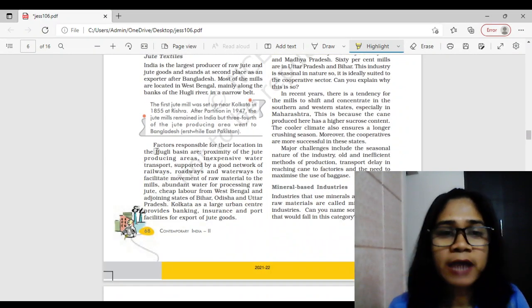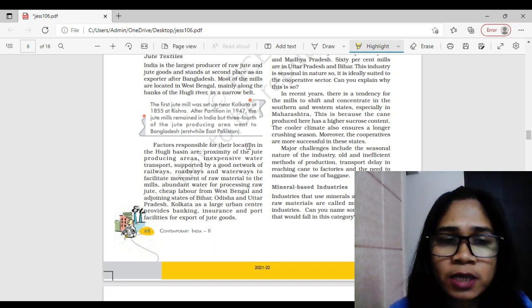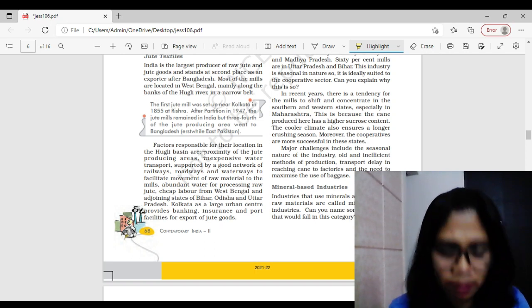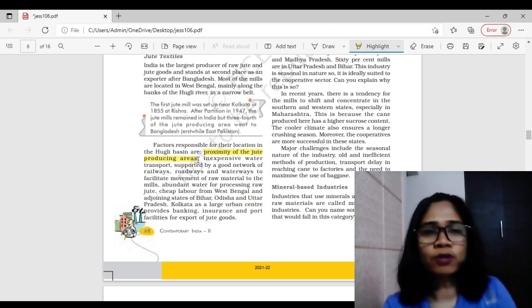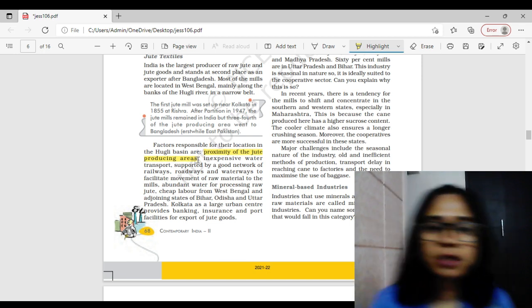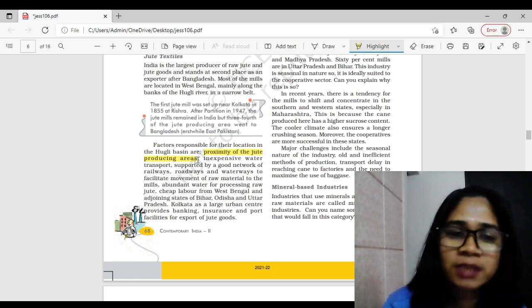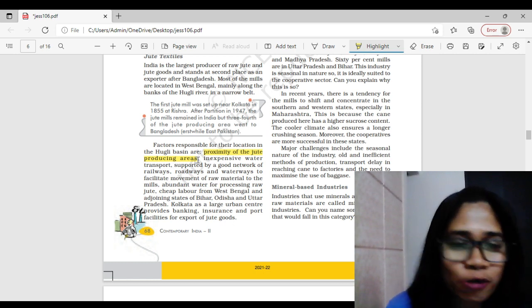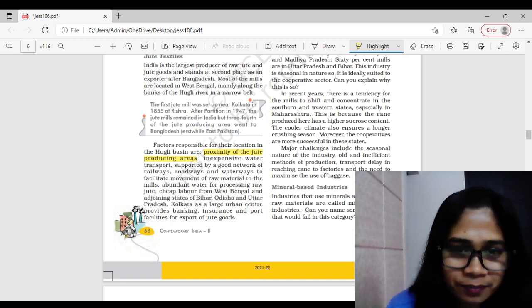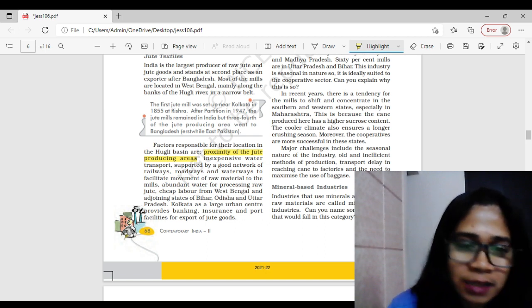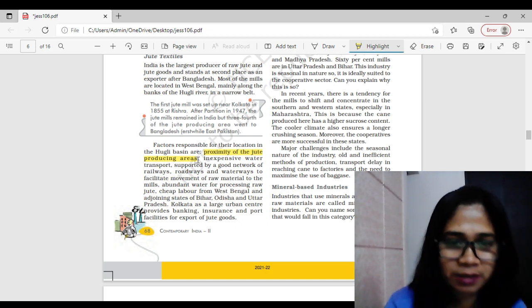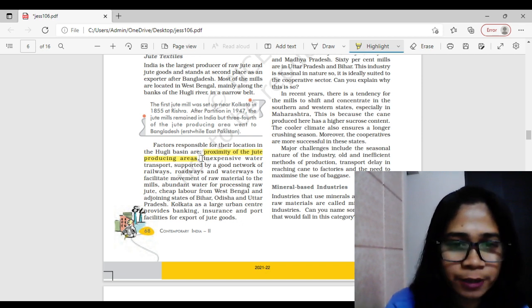Now look at this. Factors responsible for their location in the Hooghly Basin are, first, proximity of jute producing areas. So if you look at this, Hooghly River is in West Bengal, and West Bengal is the highest producer of jute. So obviously, the jute producing area is in the vicinity, and that's why most of the jute industry is situated along the Hooghly Basin.